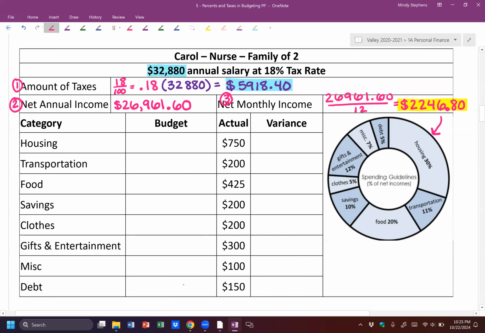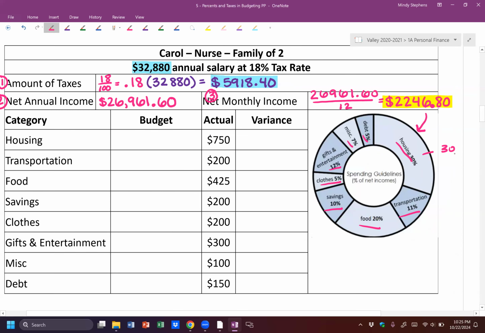So first thing I'm going to do is take each of these numbers, I'm going to divide them all by 100, and we're going to put them over in the categories that they belong to. So housing, just so you can see, I'm doing 30 divided by 100, and then I'm going to write the answer over by housing. So that gives me 0.3. And then transportation, 11 divided by 100, which gives me 0.11. And then food, 20 divided by 100, which gives me 0.2. And savings, 10 divided by 100, which gives me 0.1.